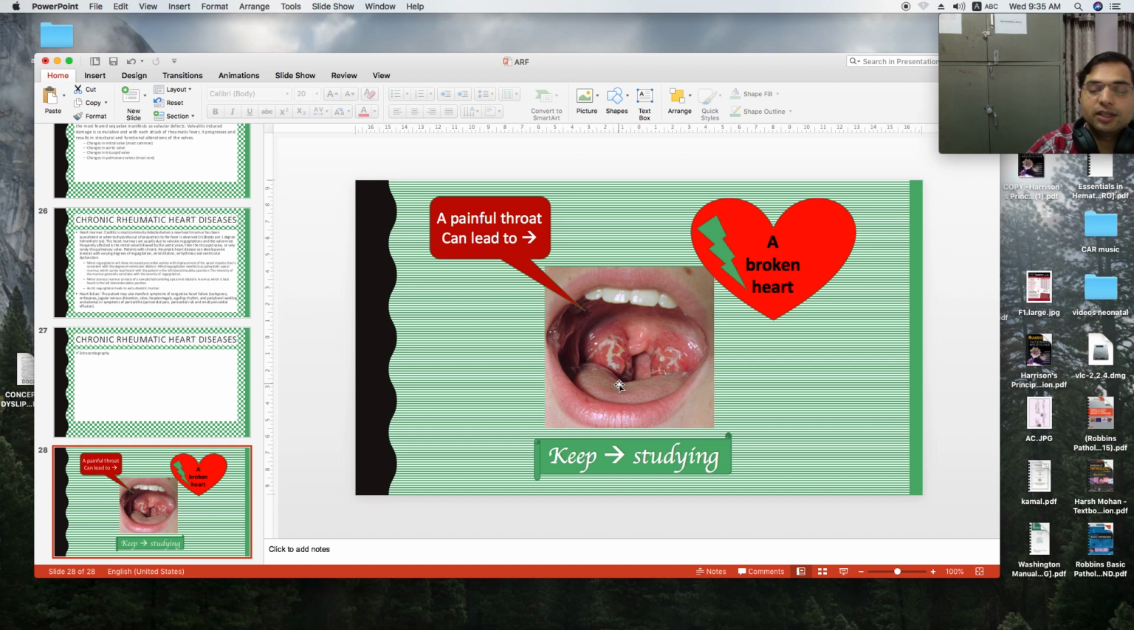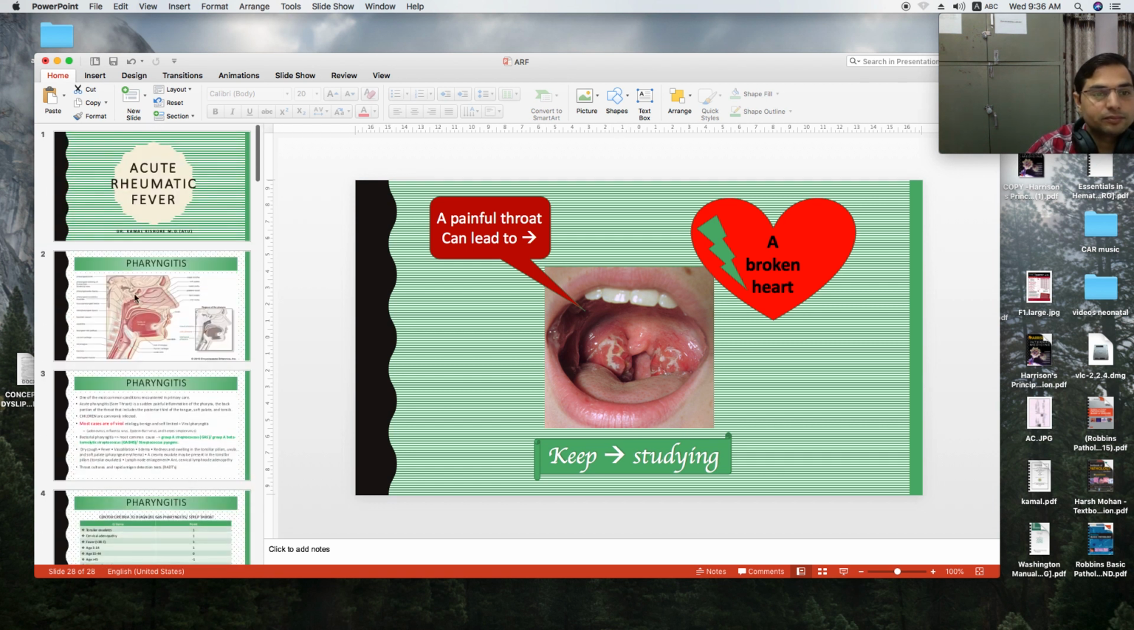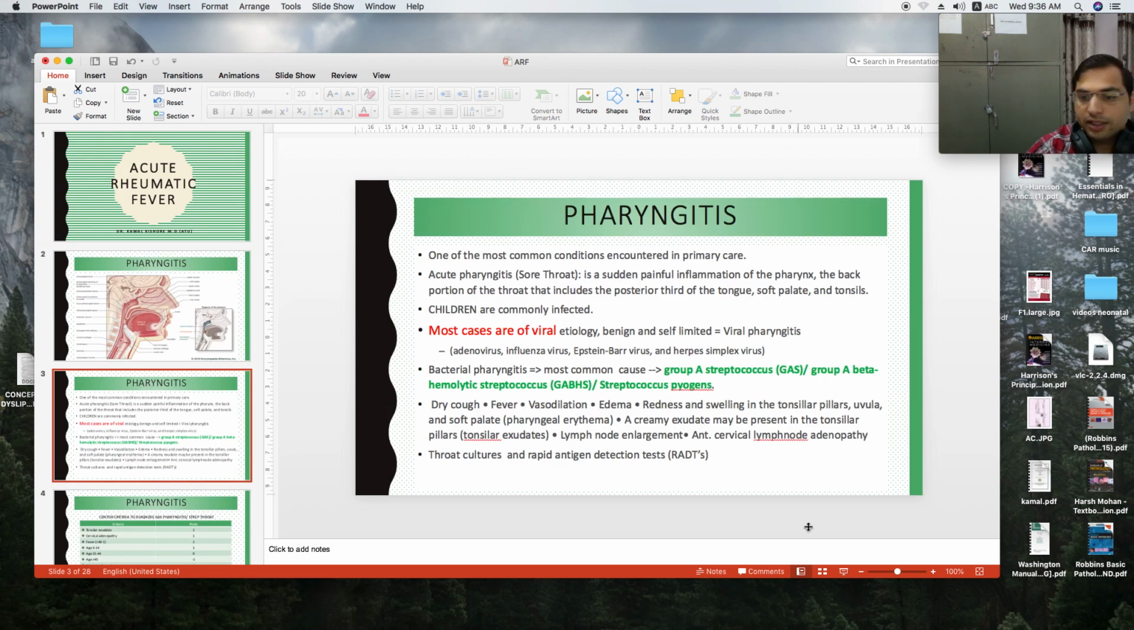The only exception is mononucleosis. The Epstein-Barr virus also causes some pus pockets here. Some tonsillar exudates are also caused by virus, right? But if some tonsillar exudate like this is seen, we suggest that it is a bacterial infection. So let us come back to the pharyngitis.